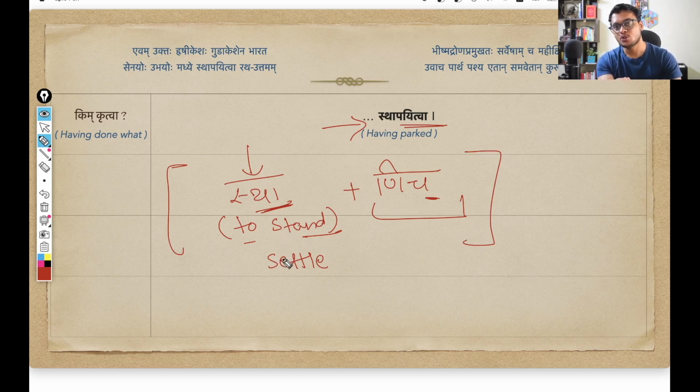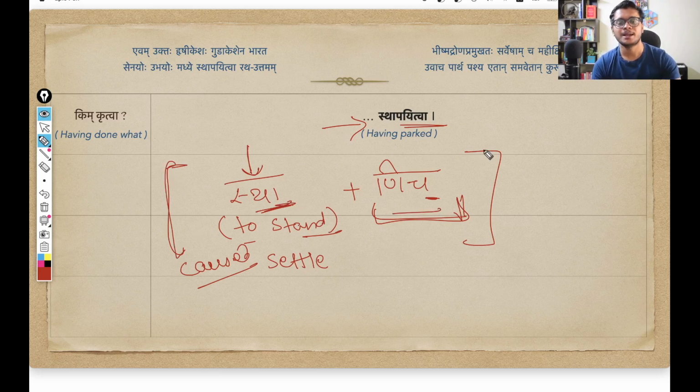So as per the context, Krishna made the chariot stand in between both the armies. So basically you can say that he made the vehicle stand, or you can say that he parked the vehicle. Contextually it means the same thing, that you park a vehicle somewhere. That is, you made the vehicle stand, settle at some position. Since I want to convey that meaning, that Krishna is parking the vehicle somewhere, we are not using this verb root as such. We are modifying it using the nich suffix, because I want to say caused to stand, or made to stand, for the chariot.